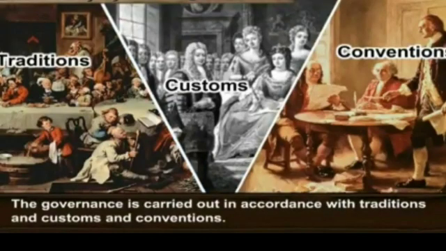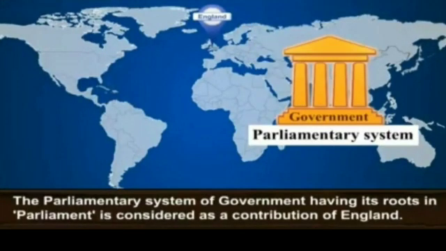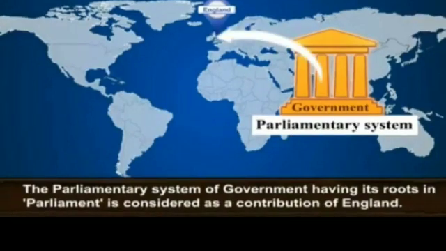The governance is carried out in accordance with traditions, customs and conventions. The British Parliament is an institution that has evolved over a period of time. The parliamentary system of government, having its roots in Parliament, is considered a contribution of England.